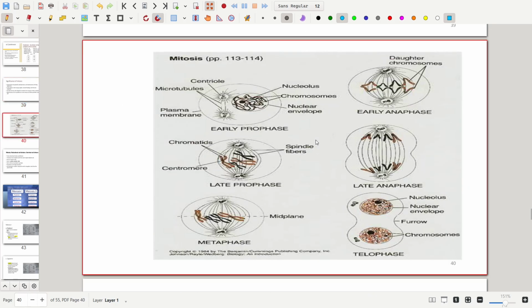Now let's see shortly what happens in mitosis. In case of the early prophase, the nucleolus and the nuclear membrane start to disappear, and the chromatin fiber is visible, and the formation of spindle fiber starts. And in case of the metaphase, the disappearance of the nuclear membrane and nucleolus and the formation of the spindle fiber gets completed, and the